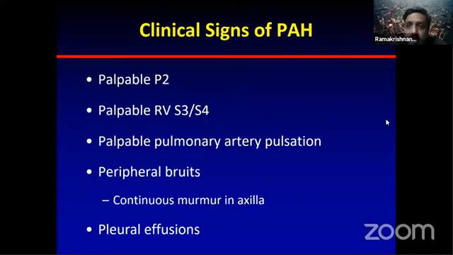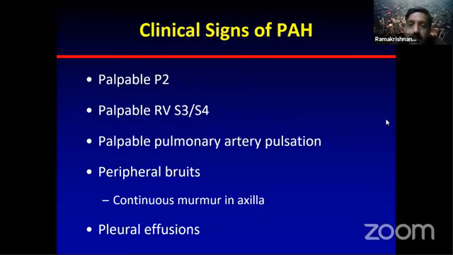I will be coming to that. So then you have a palpable S3 or S4. You know that S3 is more palpable than auscultable. And another important thing that you should always try to palpate is the palpable pulmonary artery pulsation. Oftentimes in patients with PAH, you can find both of them. The palpable P2 will be there along with the palpable pulmonary artery pulsation.